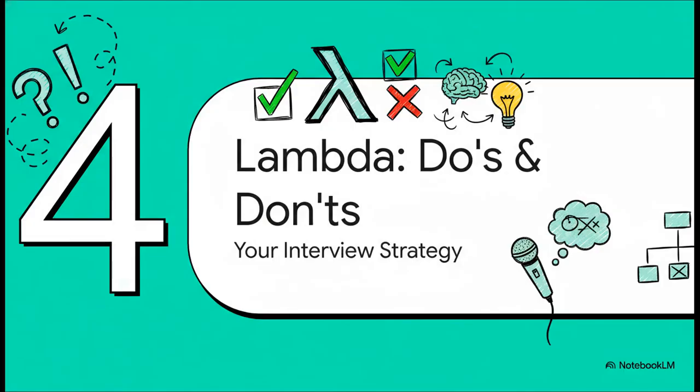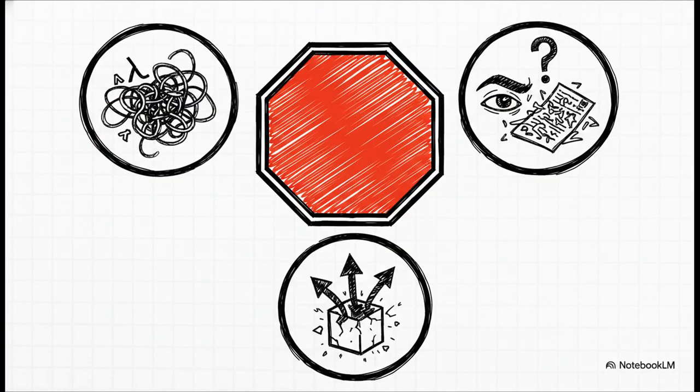Okay, so now you know what a Lambda is, and you've seen some powerful ways to use it, but here's what separates a junior from a senior developer: knowing when not to use something. Let's talk strategy. You have to remember the golden rule. Lambdas are for simple, one-line expressions. Period. The second you think, I need an if-else statement here, or I need to do two things, just stop. That's your signal. It's time for a proper def function. Because at the end of the day, the number one goal is code that other humans can actually read. If your clever little Lambda makes the code harder to understand, you've made a mistake.